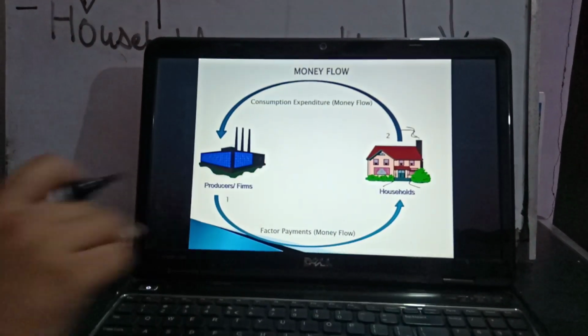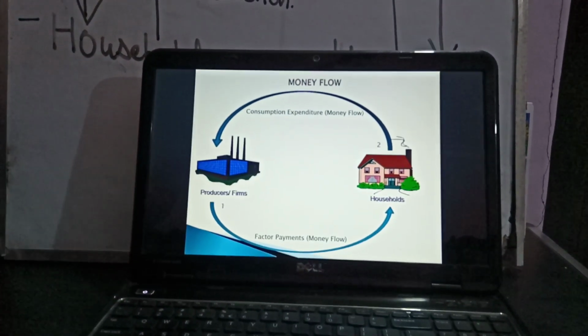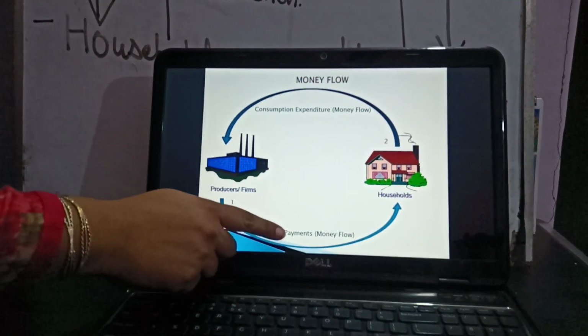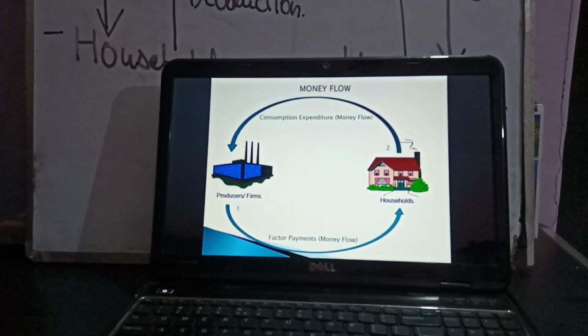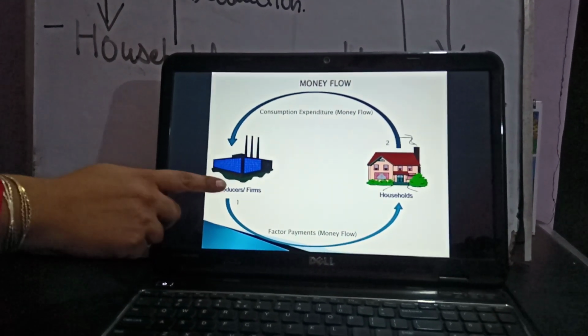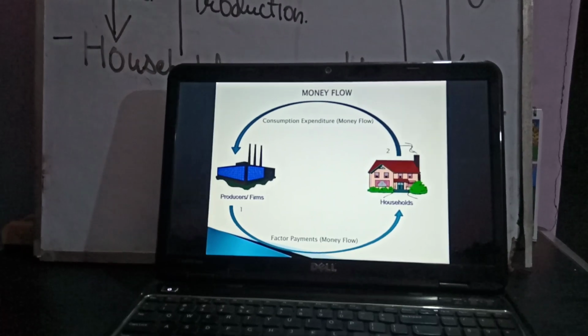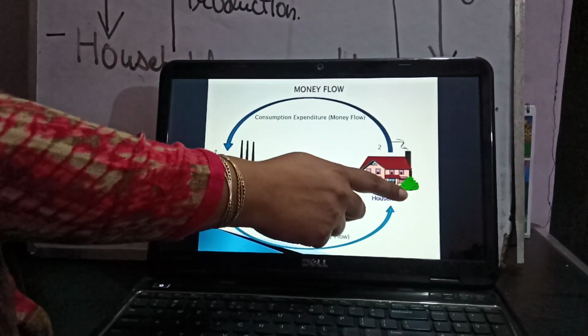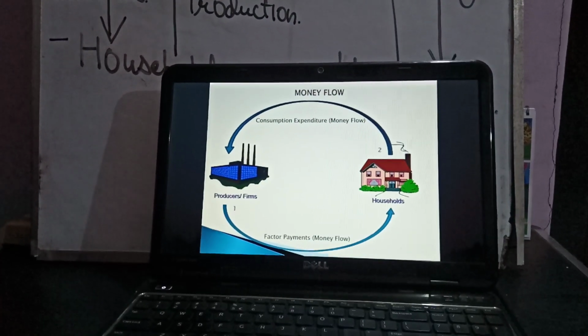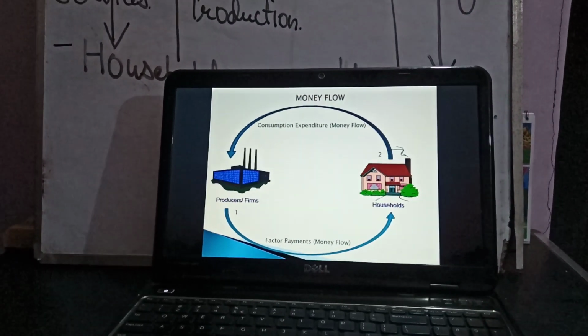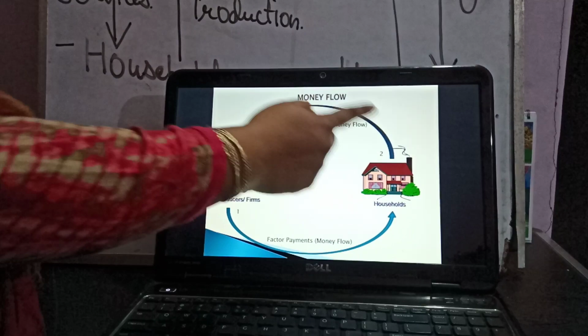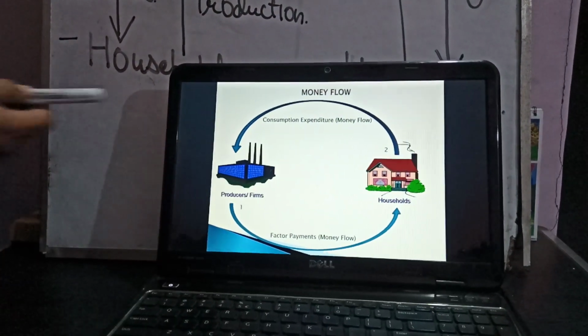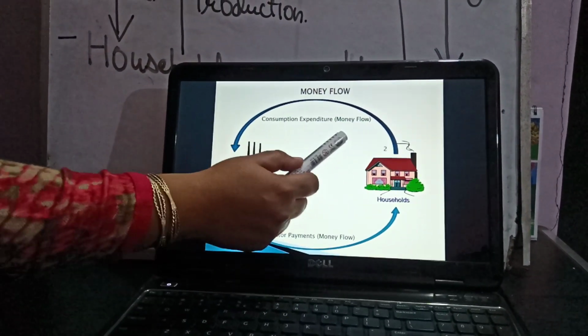Money flow: household sector will be given factor payment by the producers. As the producers use the factor services of the household sector, for that they will make the payment to them. Household sector also uses the goods and services. For that, what will they do? They will make the payment for goods and services in terms of consumption expenditure.